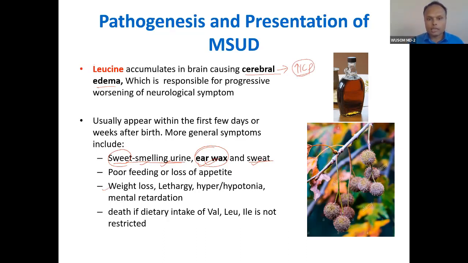You can see weight loss, because metabolism is impaired, lethargy, and hypertonia, first hypertonia, then hypotonia, and then mental retardation. So based on the level of enzyme deficiency, the disease can progress slowly, and this presentation will be seen. These lead to death if the dietary intake of valine, leucine, isoleucine is not restricted. I told you it will lead to coma and death ultimately.